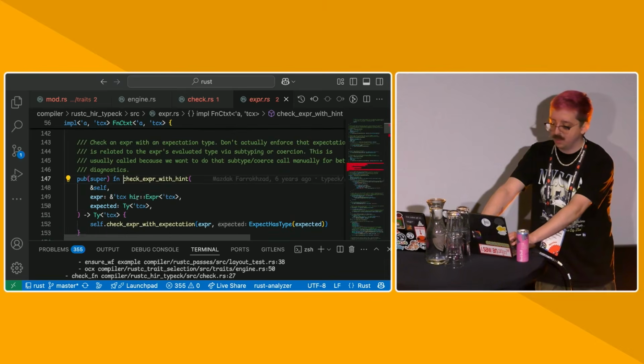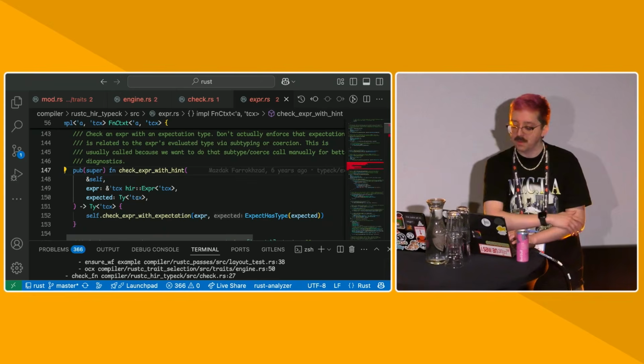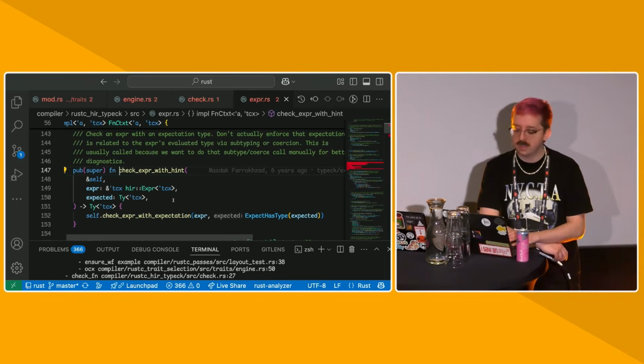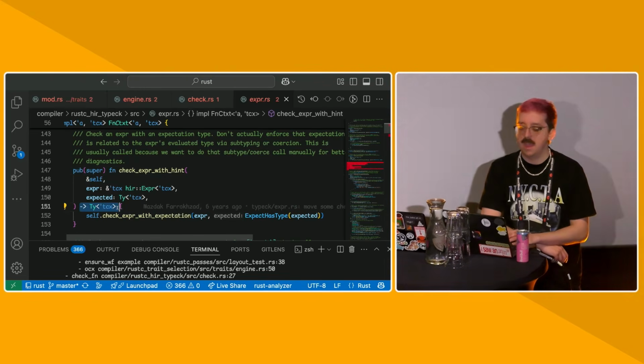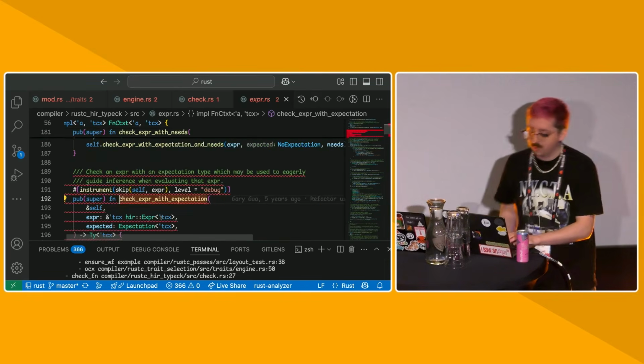check_expr_with_hint is probably not the function that you'll call if you're implementing new type checking. There's lots of different flavors of this, fn check_expr_*, but they all basically have the same shape. They take an expression or a pattern or something like that in, and they return a type out. So check_expr_with_hint calls into check_expr_with_expectation.